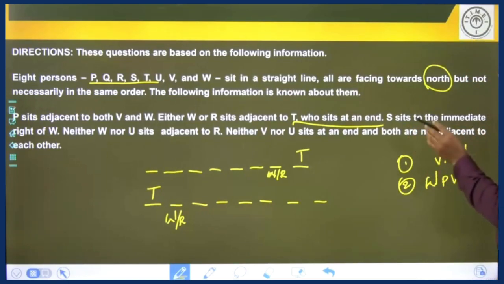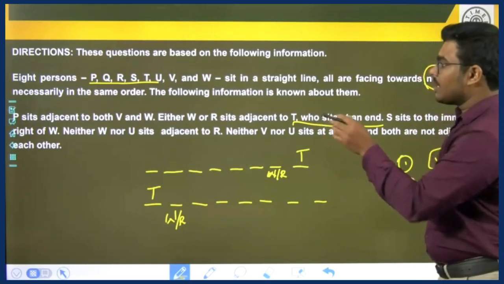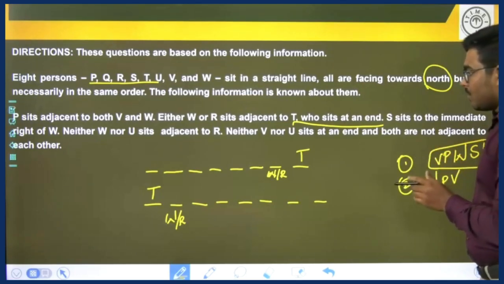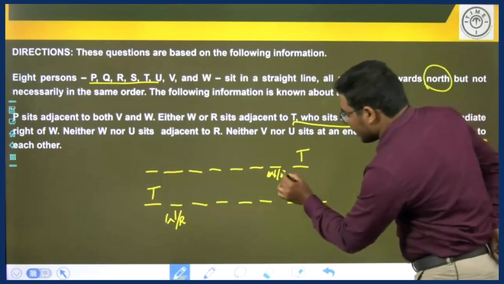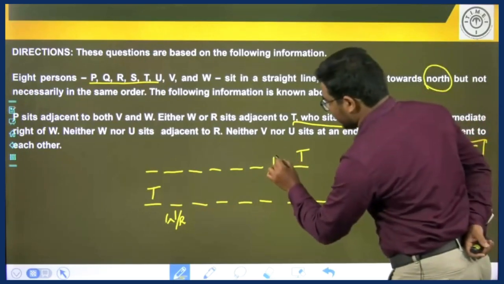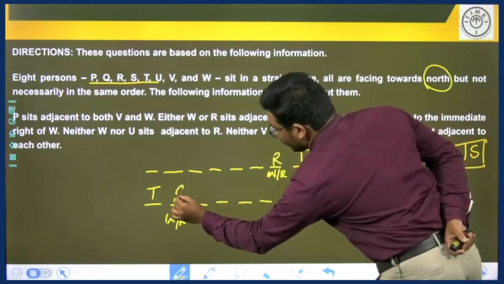S sits to the immediate right of W. Here in this case P is sitting to the immediate right of W, so this is an invalid case. And in this case S can sit here, so this is a valid case. Neither W nor U sits adjacent to R. Here W cannot sit adjacent to T because W is sitting in between P and S. So R must sit adjacent to T.